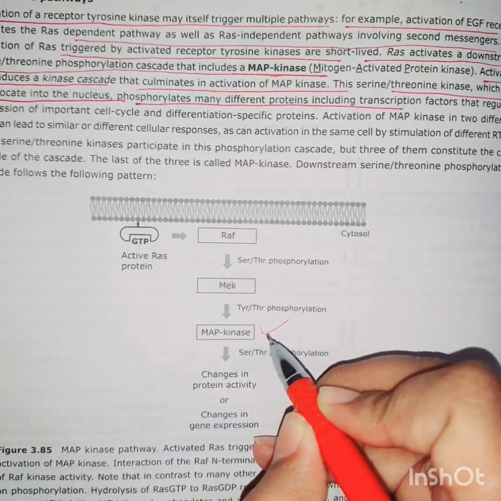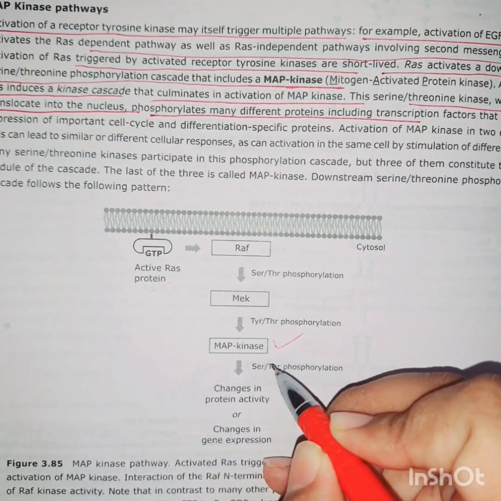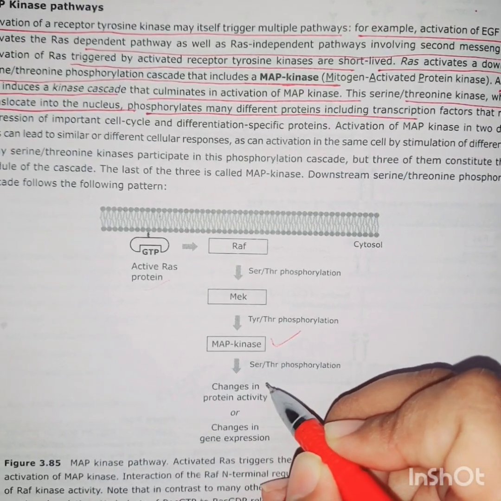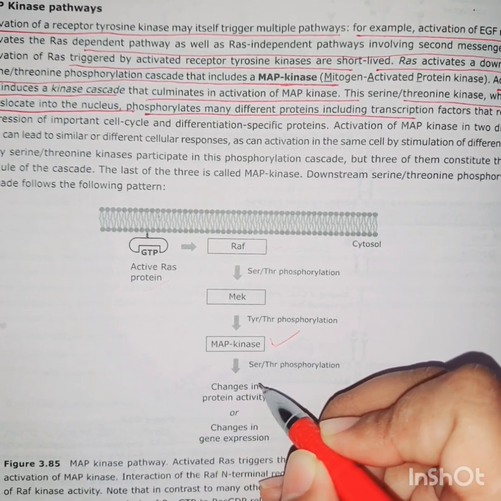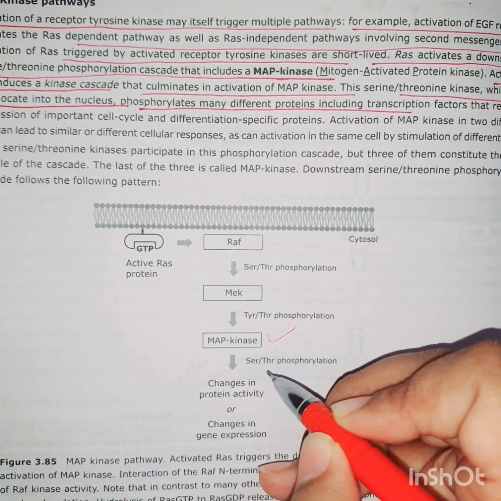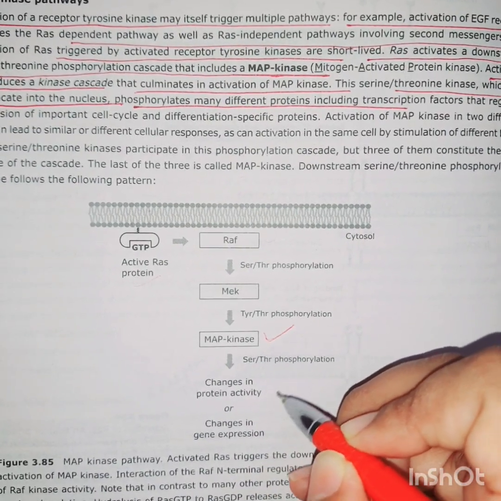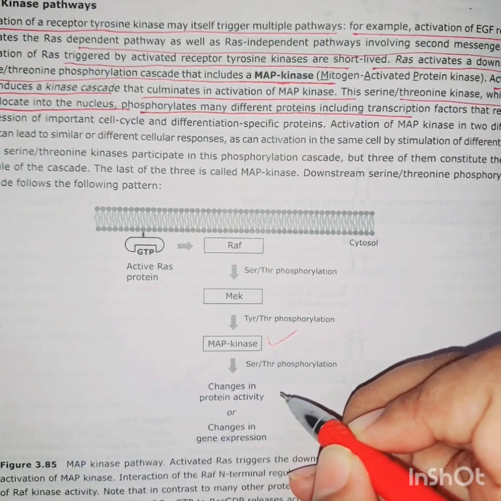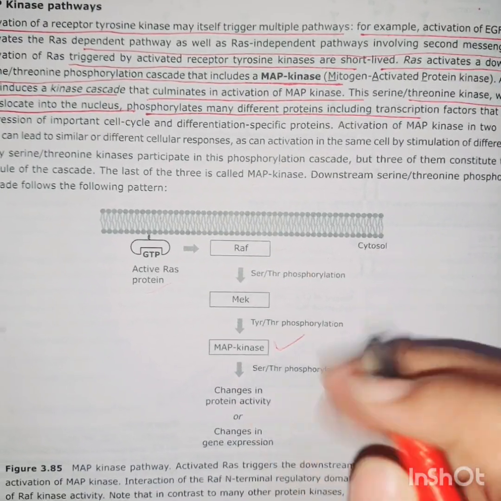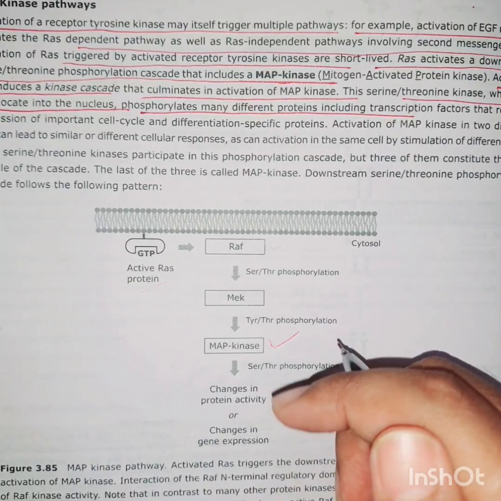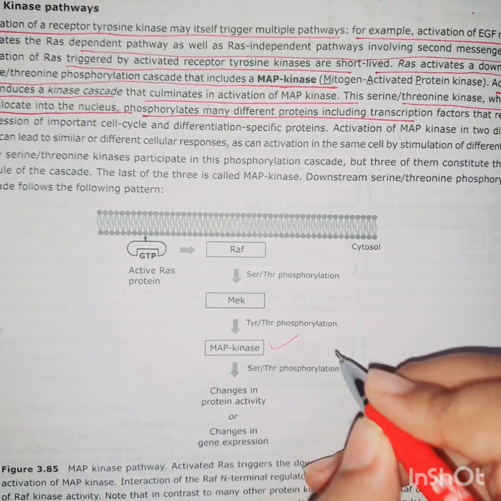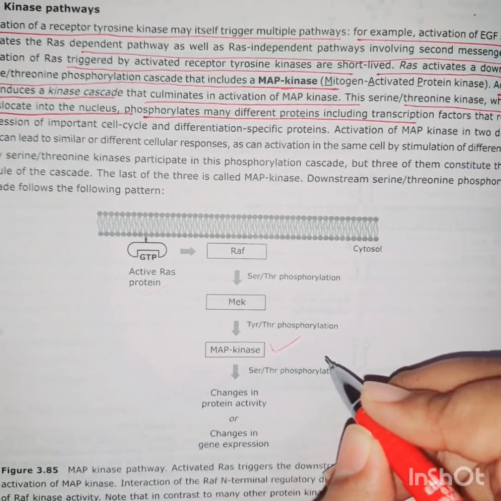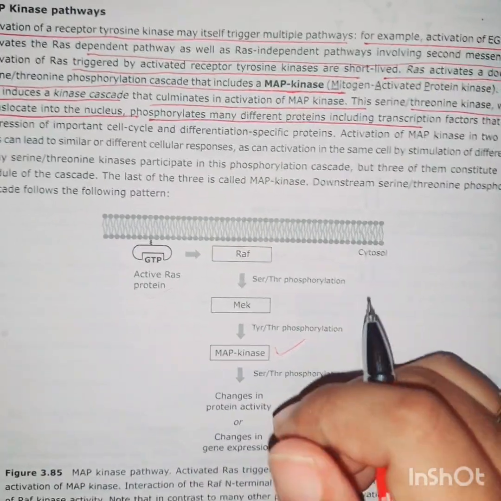So the activation of MAP kinase, or the phosphorylation of MAP kinase, can phosphorylate many other different proteins, including nuclear transcription factors, and mediate other cellular responses. Okay. So the ultimate effect of the MAP kinase pathway is a change in the pattern of transcription.